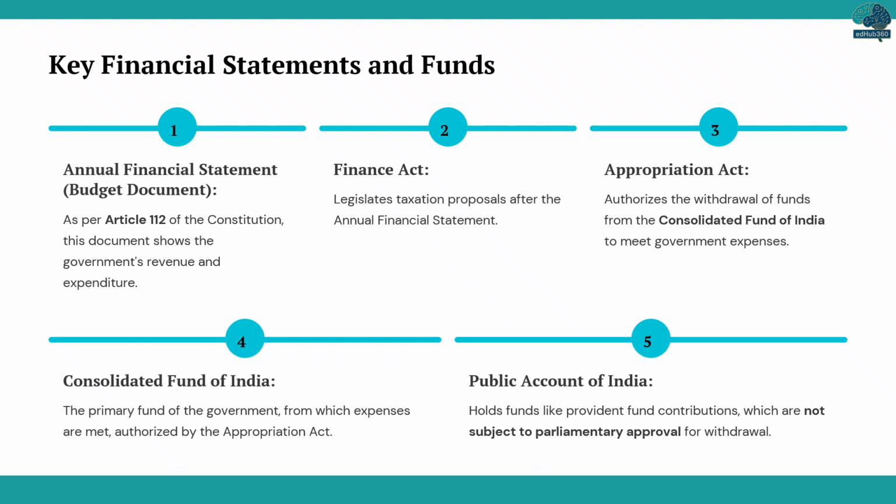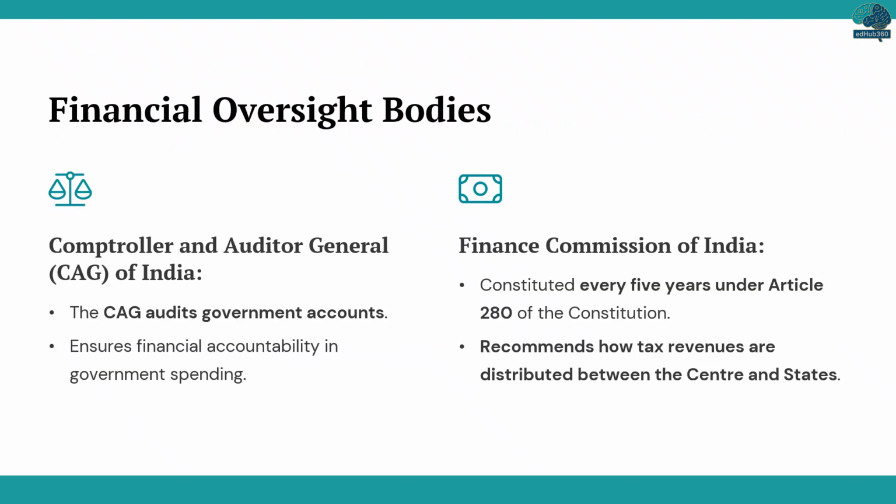In terms of financial oversight, 2 key bodies stand out. The Comptroller and Auditor General of India, or CAG, is responsible for auditing government accounts, ensuring financial accountability and public spending. Then, we have the Finance Commission of India, constituted every 5 years under Article 280. Its main role is to recommend how tax revenues should be distributed fairly between the central government and the states.